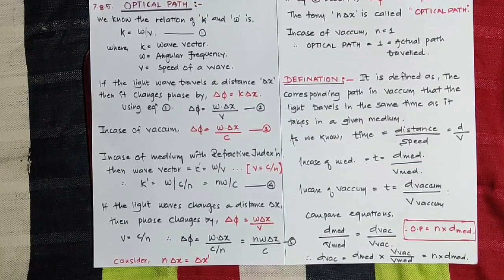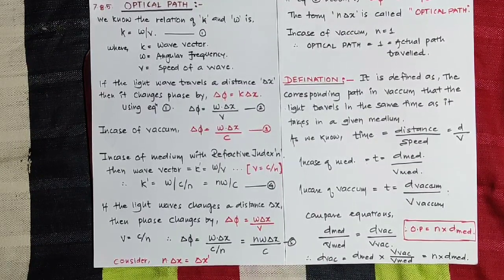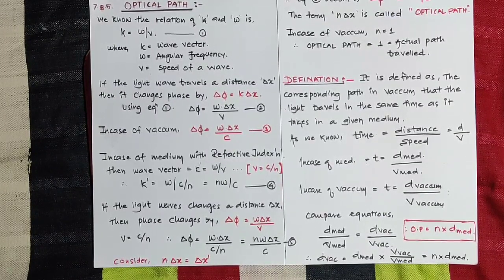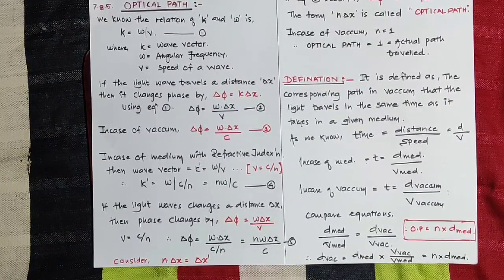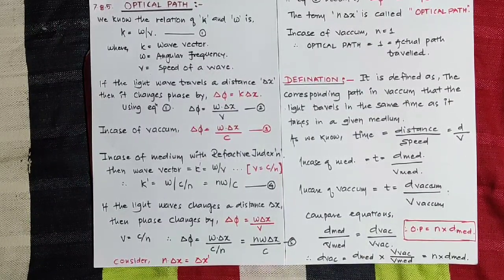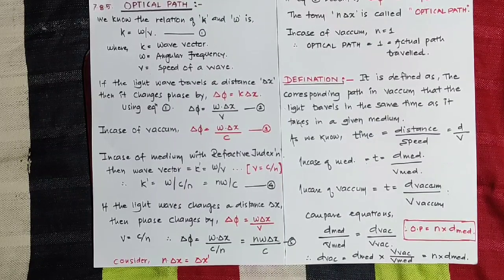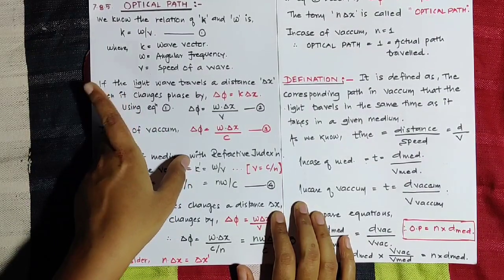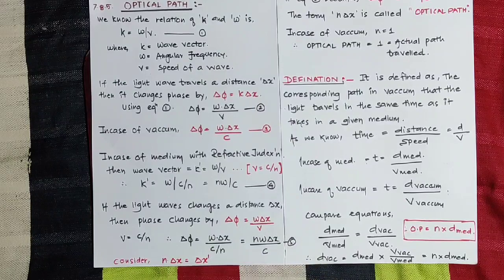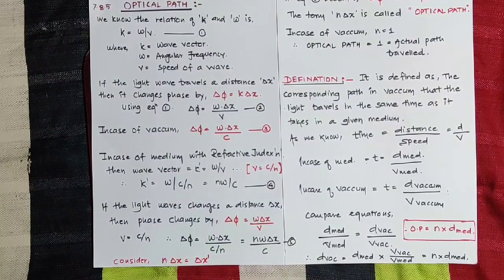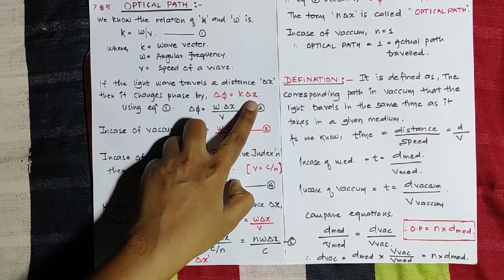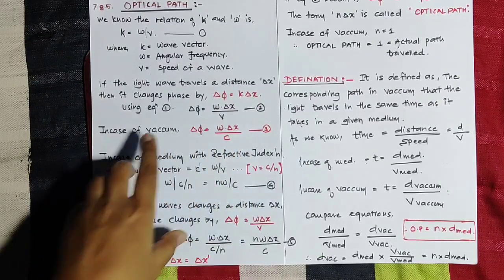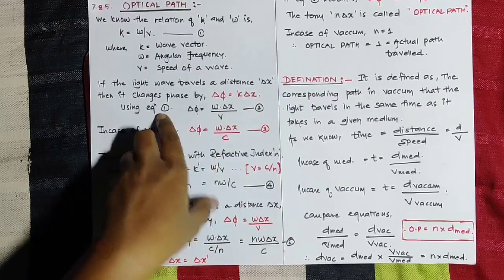This relation k equals omega upon v is related along the x direction. Suppose the wave changes its position by a distance delta x, then what will happen with this equation? If the light wave travels a distance delta x, then its phase angle also changes, and that we represent as delta phi. So look here, the next point: if the light wave travels a distance delta x, then it changes phase by delta phi equals k into delta x, right? Because of k and delta x, using equation 1.